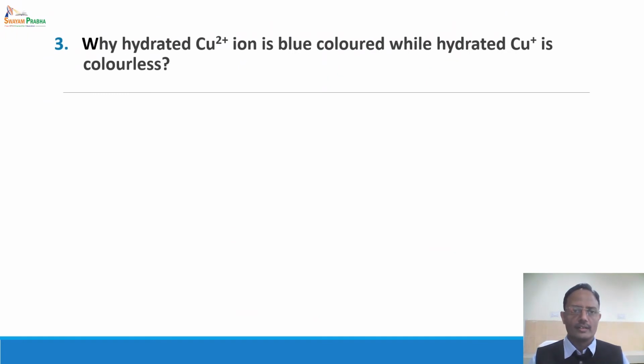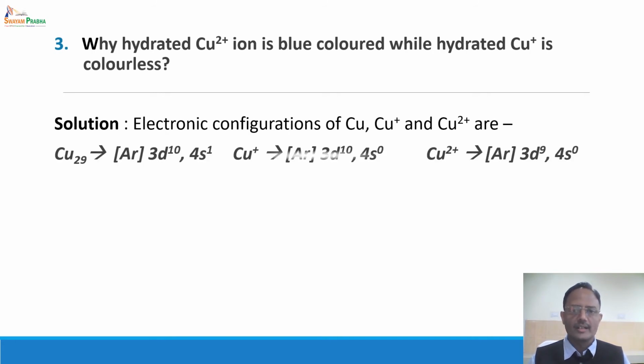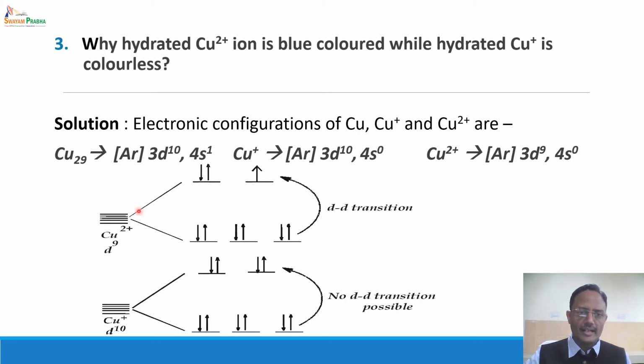We'll take one more question. Why is hydrated Cu2+ ion blue colored while hydrated Cu+ is colorless? Again, the answer lies in the electronic configuration. Consider the electronic configuration of Cu+ and Cu2+. Now Cu+ is a d10 system and Cu2+ is a d9 system. In case of the d9 system, there are electrons in the lower d orbitals and there is a vacancy in the higher d orbital. We have already discussed that this type of crystal field splitting takes place in the hydrated ions.